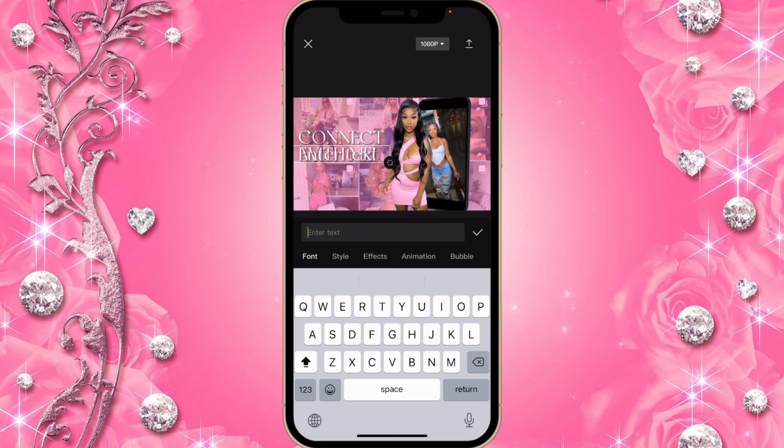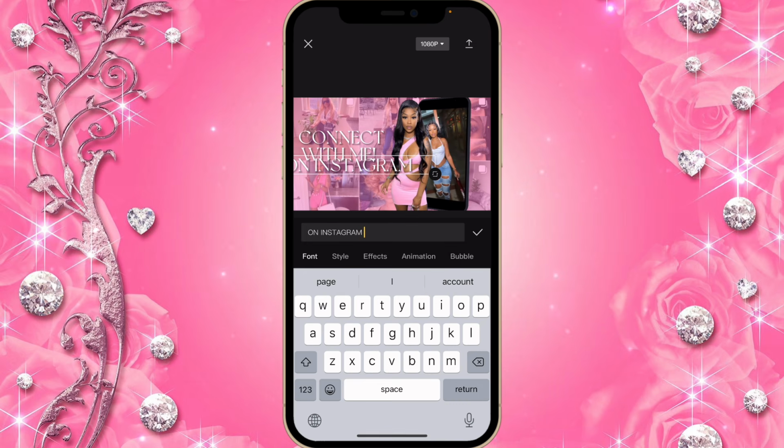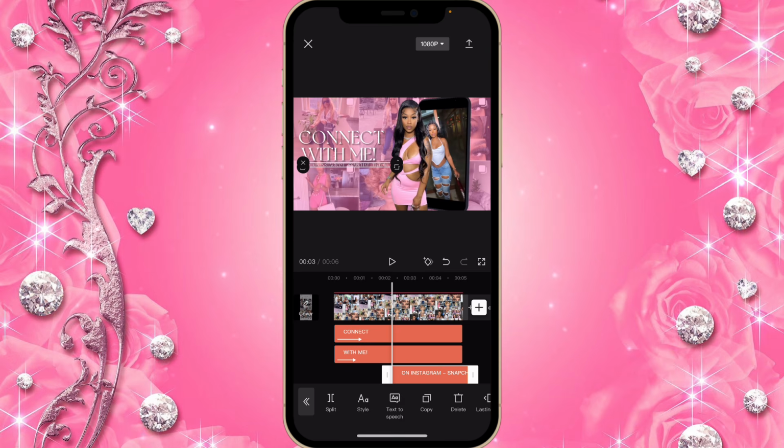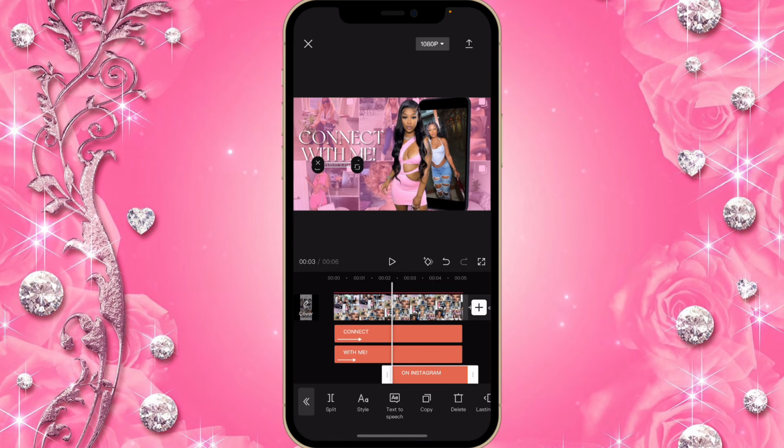Right, so the next thing I typed in was the social media I used for this section, which is Instagram. So I just basically connect with me on Instagram. If you have more than Instagram, you can just type in everything, but you're gonna have to make it small. So I'll show you. For example, Instagram, Snapchat, and then TikTok. So I'll write all of that, and then I'll make it that small. Okay, but for this one, I'm only gonna be using Instagram, so it can be a bit bigger than that.